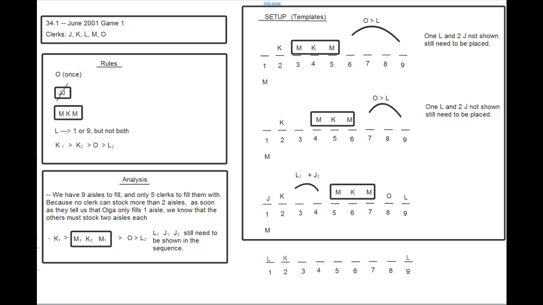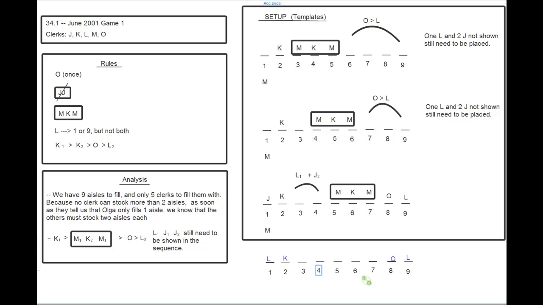And finally, we have E, which is one of Larissa's aisles is immediately next to Olga's. Okay, it's a little more interesting because the first aisle, which Larissa's going to be in, can't be next to Olga because Kurt is in aisle 2, right? So Kurt is the only one who's next to that first Larissa aisle. So that means we would have to put O here, and then we just need to make sure that we keep the J's separate.